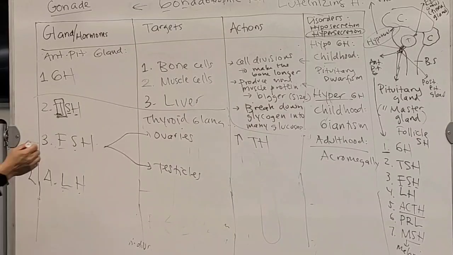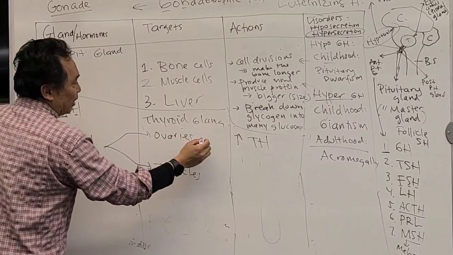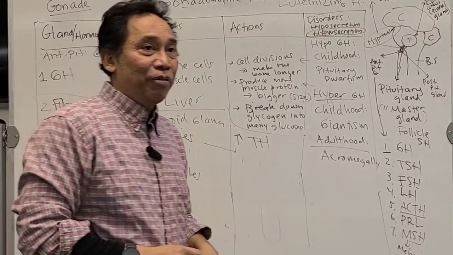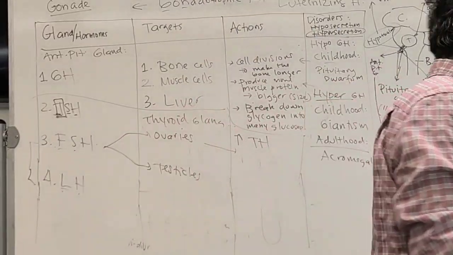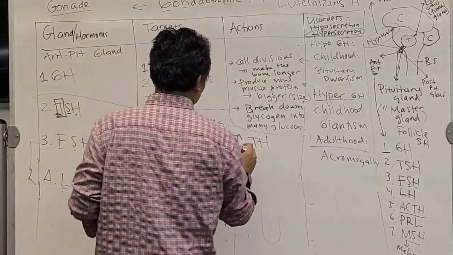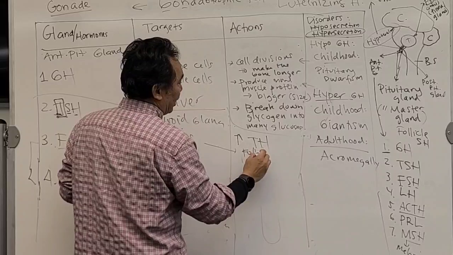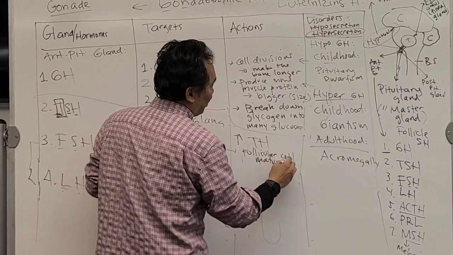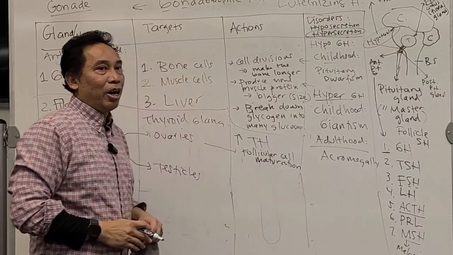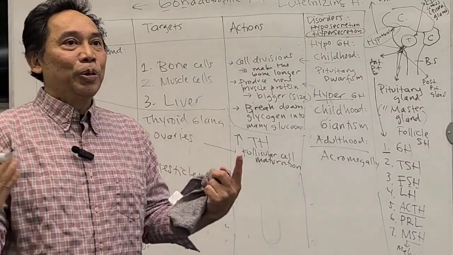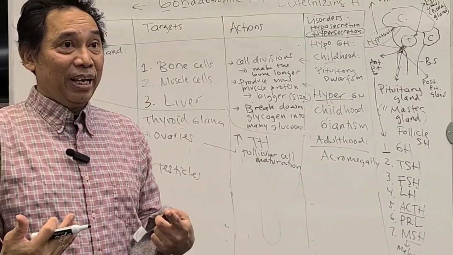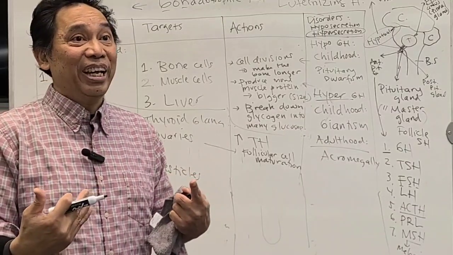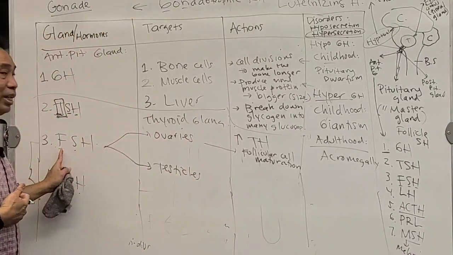No problem. Now, what happens in the ovary? What is the action? The FSH in the ovary will increase follicular cell maturation. It means that the cell in the ovary is ready to make an egg. Thus, the follicular cell will release the eggs later, but it is stimulated by the FSH.